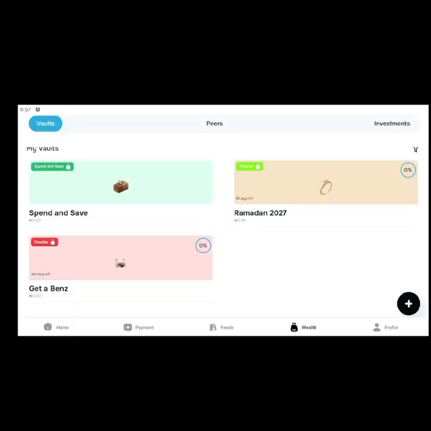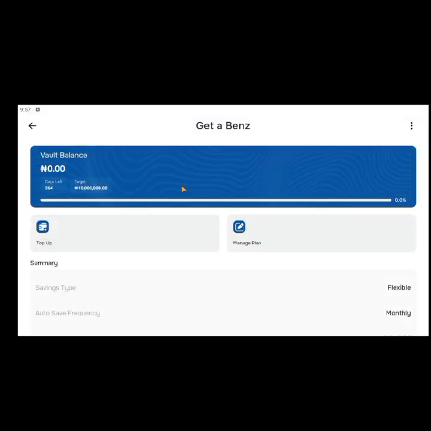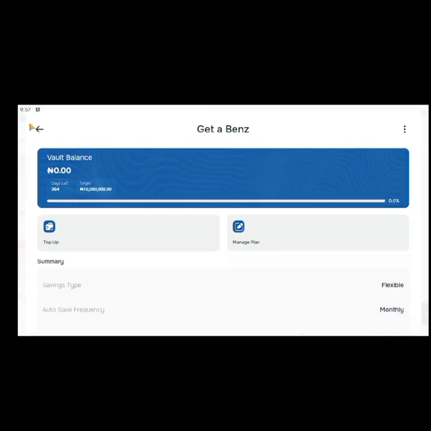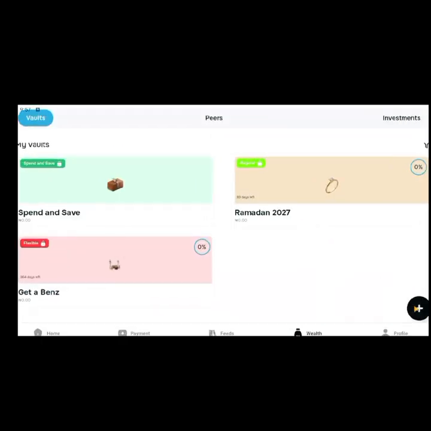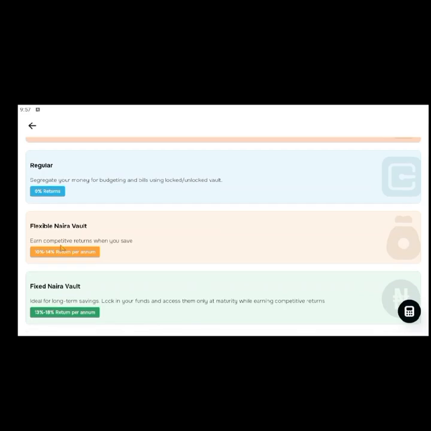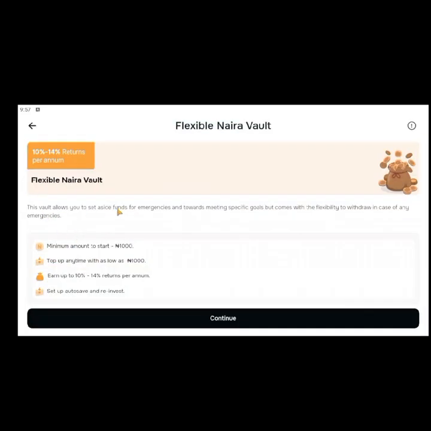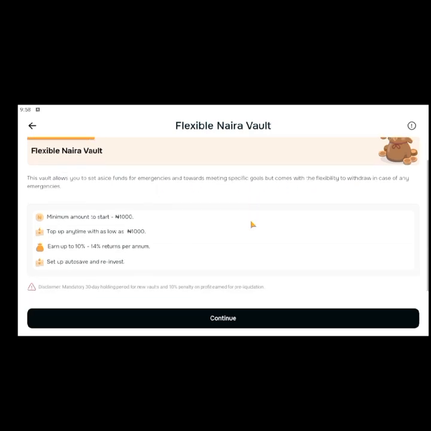Okay, and I think I should also mention this too. For the flexible vault, I think that I forgot to explain something to us. If you are creating a flexible vault, I said it's flexible, meaning you can edit and you can withdraw anytime you want to withdraw. I forgot to mention that when you are creating the vault, you see something that was mentioned there. So if you click on this flexible naira vault, you can see something here that allows you to withdraw in case of emergency. And there's something here too.